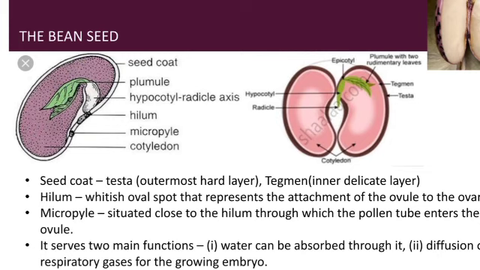Here we can see the seed coat: testa, the outermost hard layer, and tegmen, the inner delicate layer. Hilum is a whitish spot that represents the attachment of the ovule to the ovary. Micropyle is situated close to the hilum, and the pollen tube enters the ovule through it. Here come the two functions of micropyle: water can be absorbed through it, and diffusion of respiratory gases can also occur through it.